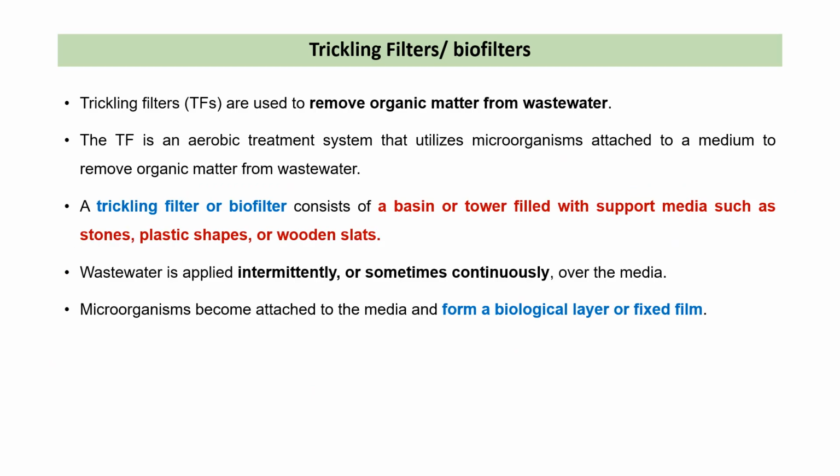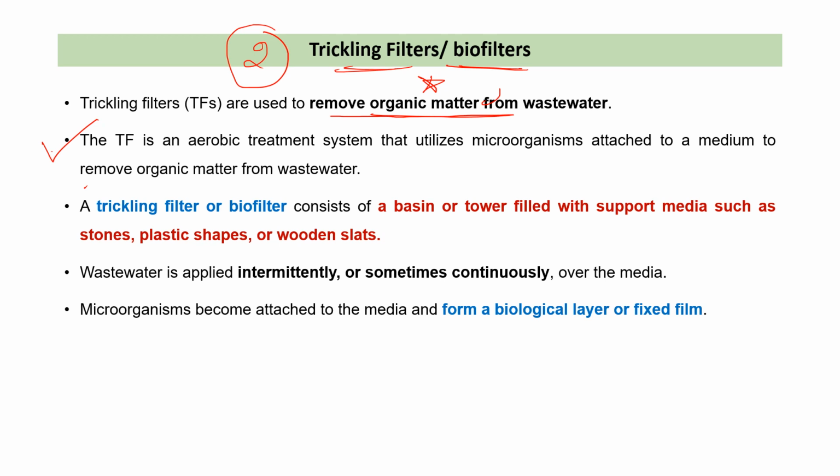Now the second process is the trickling filter. They are also known as biofilters. Okay, the trickling filters are used to remove organic matter from the wastewater. तो ट्रिकलिंग फिल्टर को क्या कहते हैं हम? बायोफिल्टर्स। और वो किस काम में आते हैं? ऑर्गेनिक मैटर को रिमूव करने के लिए।